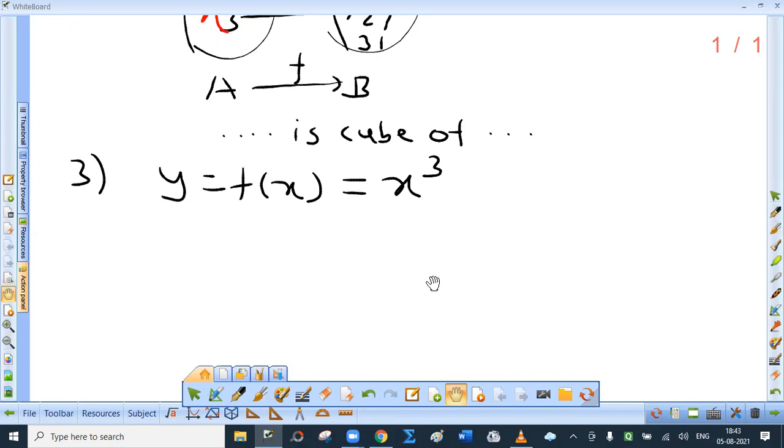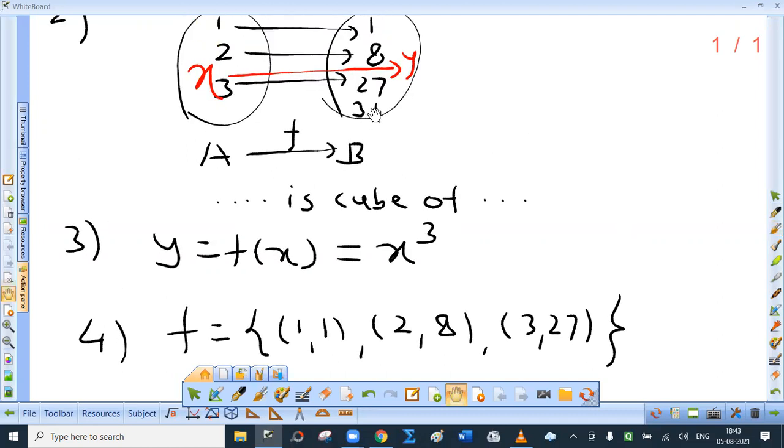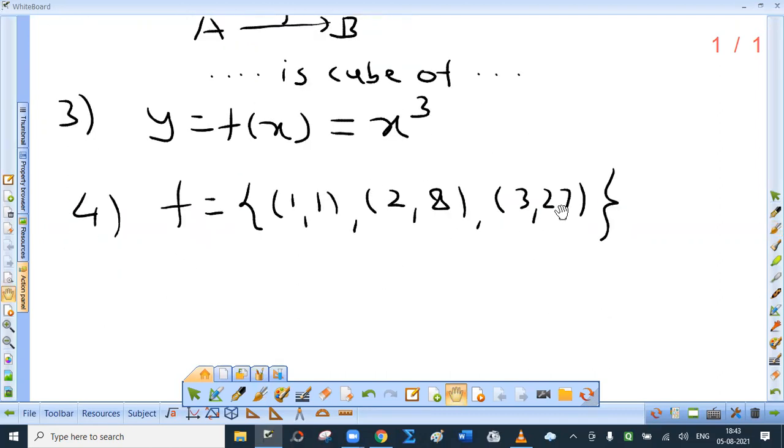Then a function can be expressed as a set of ordered pairs. So here I can say that f is (1, 1), (2, 8), (3, 27). The drawback of this method is, in case of the arrow diagram, we can see this element 31, which is not seen in this case when we express the function as a set of ordered pairs.